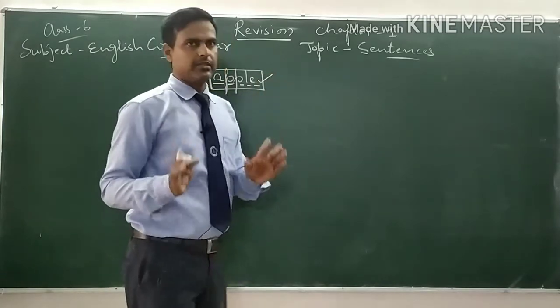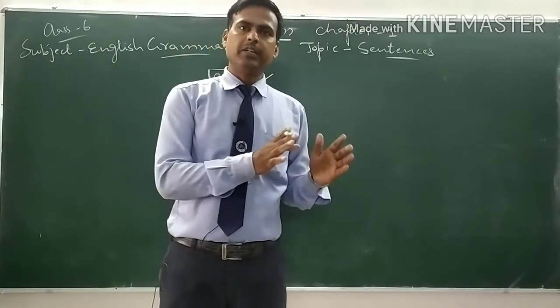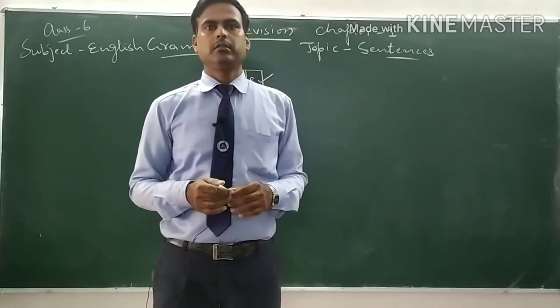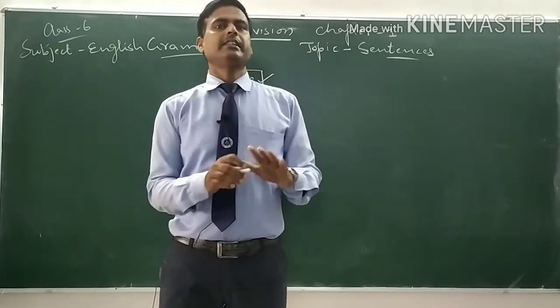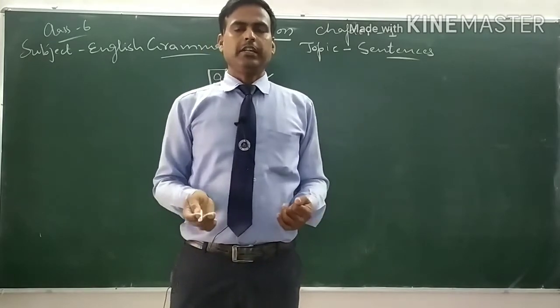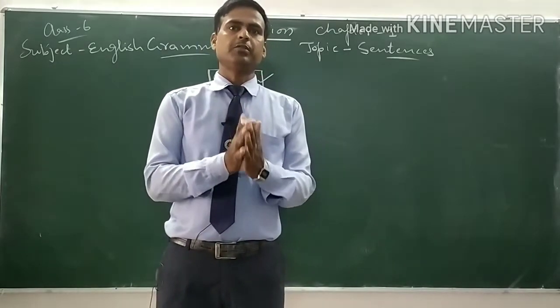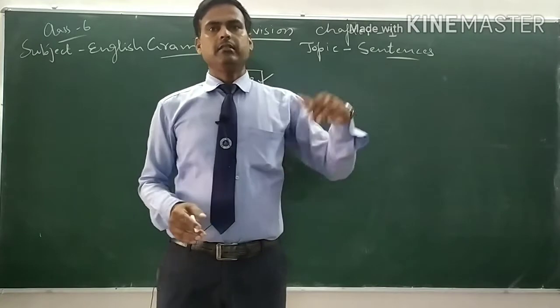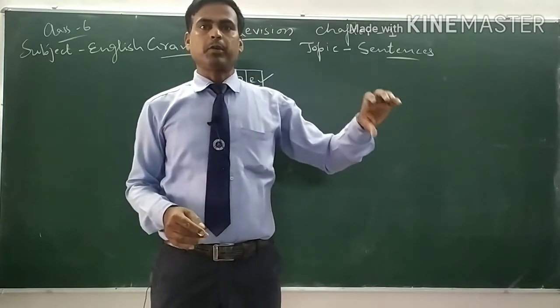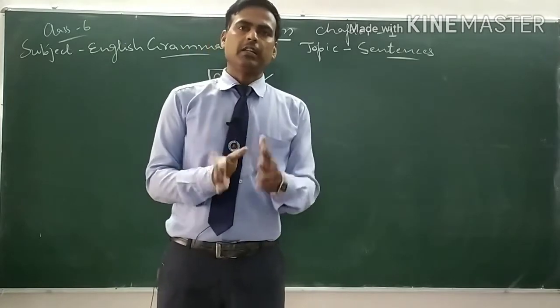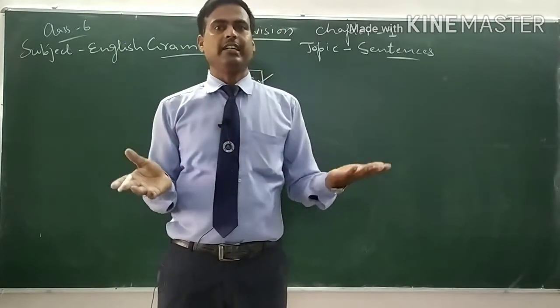If it is not going to make complete sense, we can't say that this is a word. It means the letters must be organized well. The letters must be in their proper order. If they are not in proper order, we can't say that they are a word.